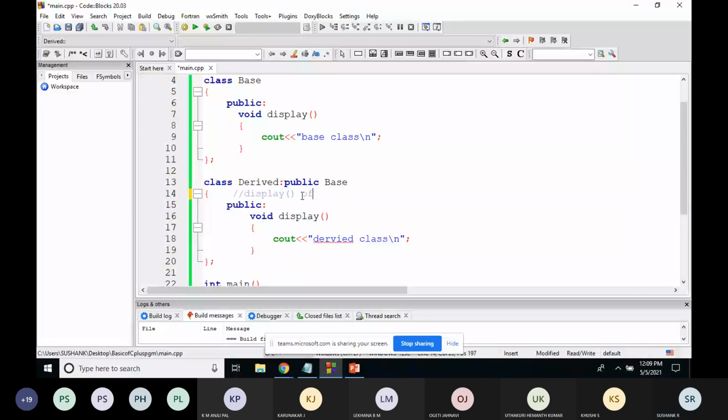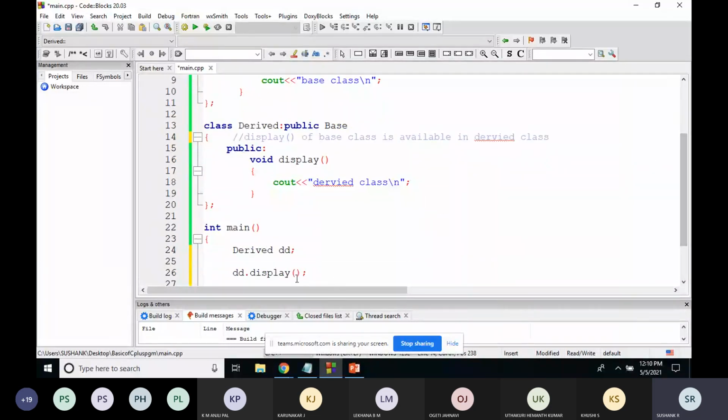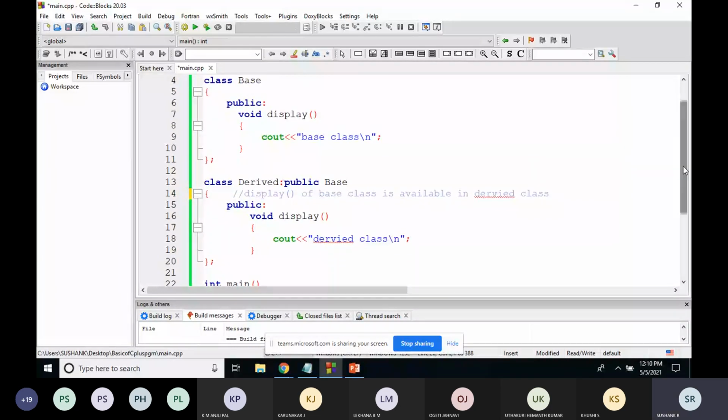Now, if I execute dd.display, will the display method of derived class be printed, or will the display method of base class be executed? Which one will be executed? Can anyone tell which function will be executed now? Display of base class or display of derived class?